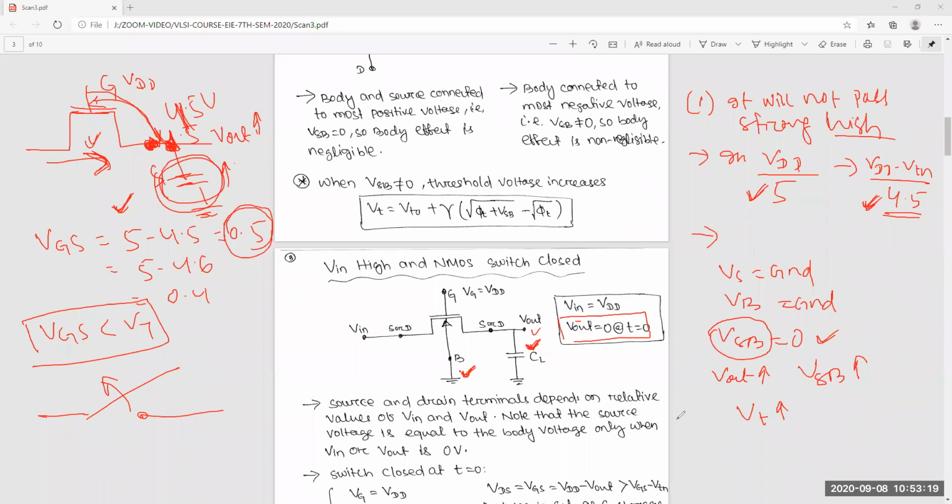Second disadvantage, when the capacitor charges, during that process of transferring from input to output, the capacitor charging process, your threshold voltage also increases, because this voltage is increasing, your body effect is increasing, so the threshold voltage is not constant. Body effect comes into the picture.